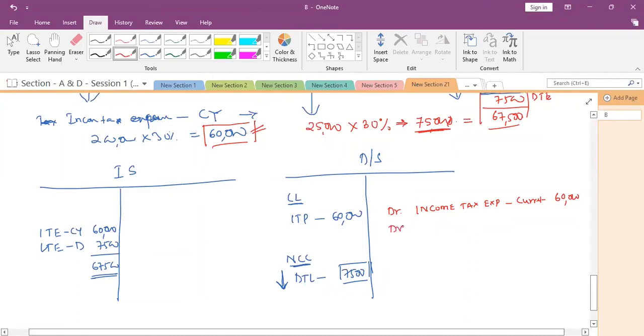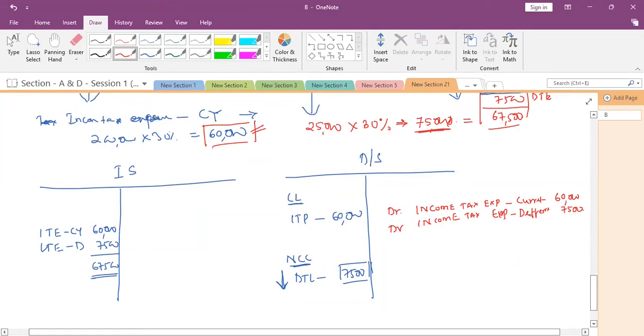That is also debit, just like outstanding salary and salary paid, both we will be recording. In the same way, income tax expense deferred. We are not paying now, we are paying later on. How much is that? 7,500.